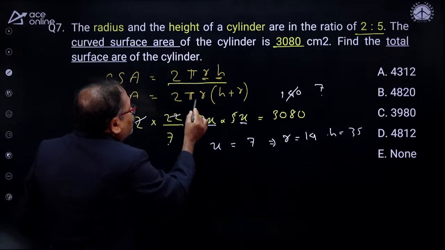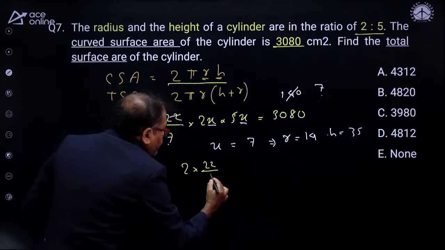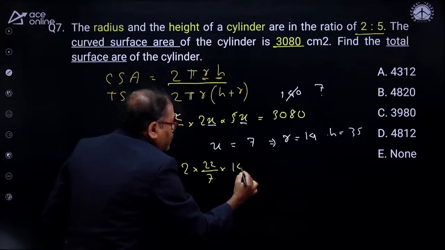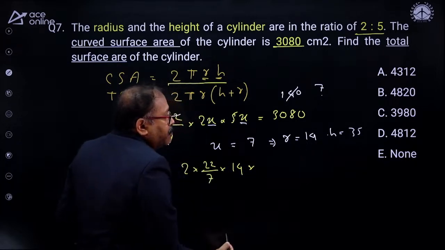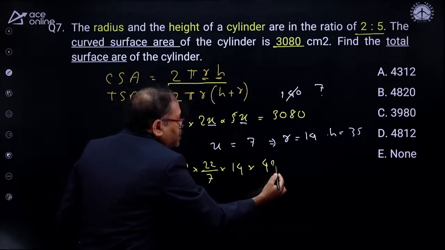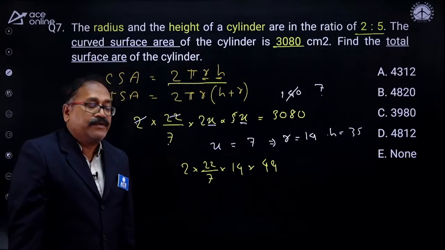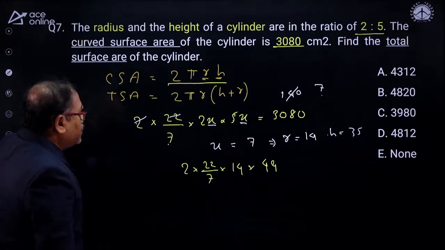Now I'll answer this question here. Look at this one: 2 pi R into H plus R, that is 2 into 22 by 7, and R is nothing but 14, and into H plus R, that's 35 plus 14, which is 49. So here will be your answer, my dear friends. Finally, cancel to the extent it can cancel.